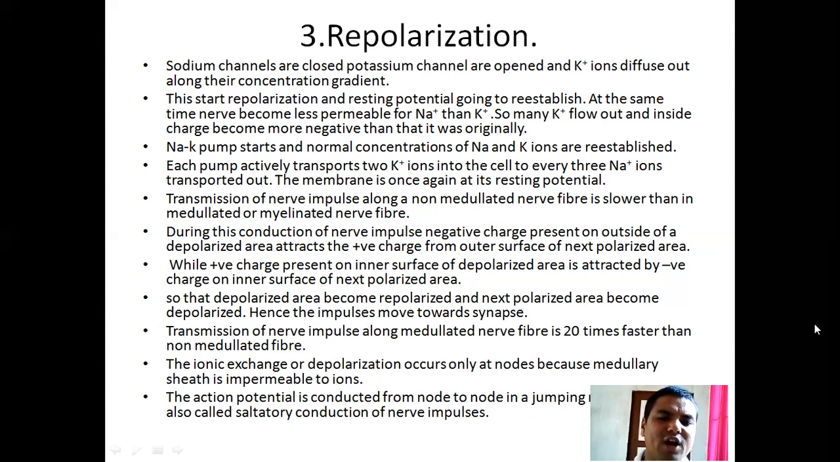Transmission of nerve impulses along a myelinated nerve fiber is 20 times faster than in a non-myelinated fiber. The ionic exchange or depolarization occurs only at the nodes because the medullary sheath is impermeable to ions. The action potential is conducted from node to node in a jumping mode, also called saltatory conduction of nerve impulses.